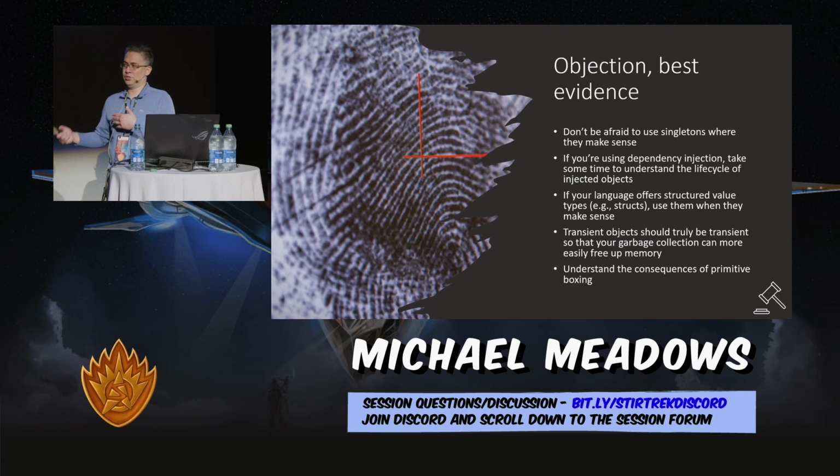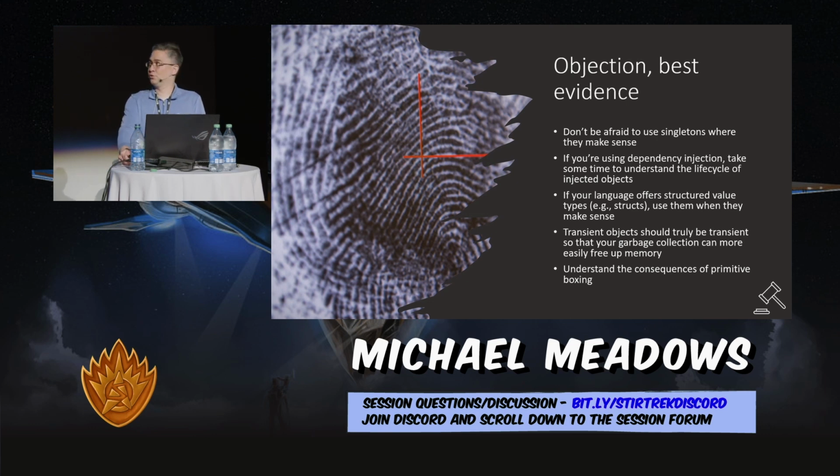If your language supports structured value types, and what I mean by this is structs and tuples, then use them when it makes sense. Don't overuse them, but when it makes sense, these are really good things because they don't need to be allocated in the heap, right? They're passed by value. The downside is that when you pass something by value, you're essentially making a copy of it, which means that you can't mutate it because you're not going to get side effects in the things that originally passed it, right?